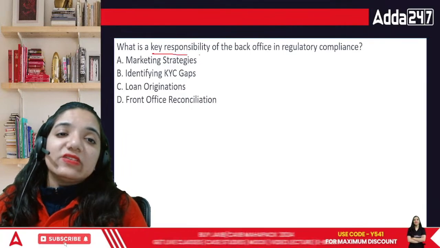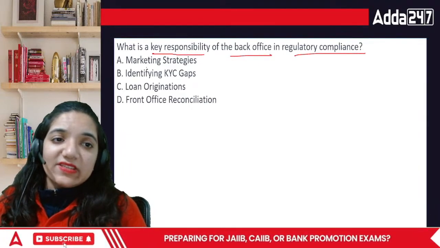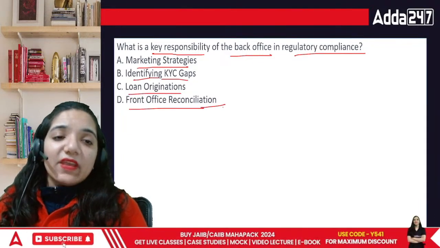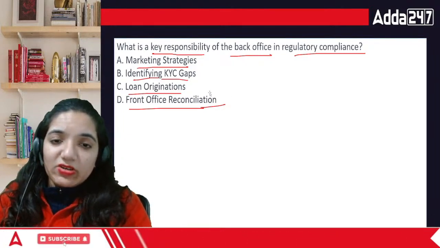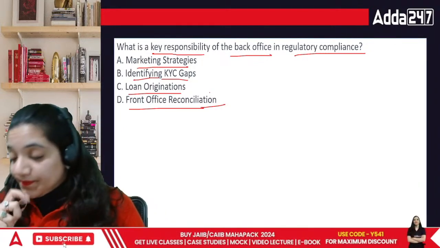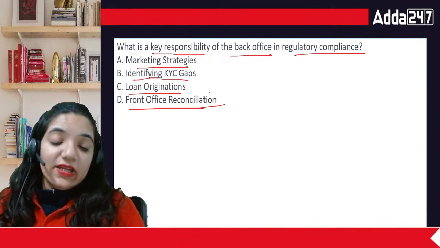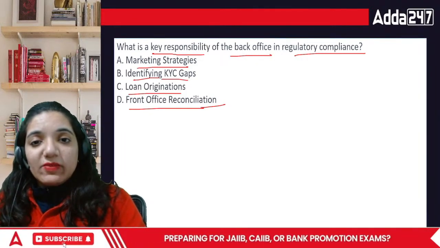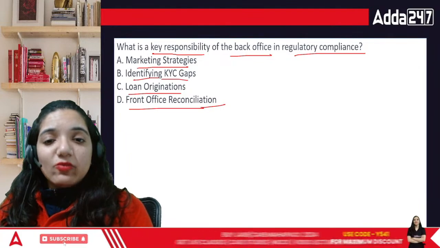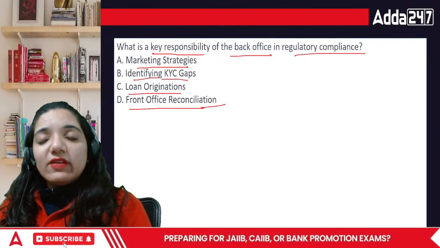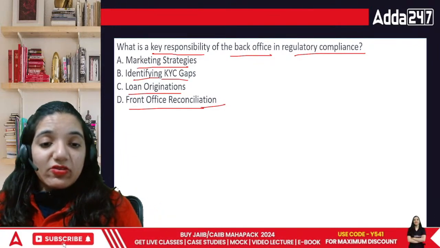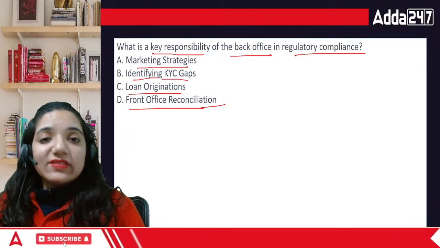Now, what is the key responsibility of the back office in regulatory compliance? Marketing strategies, identifying KYC gaps, loan origination, or front office reconciliation? Front office reconciliation, as we already know, is not their part. But what are they looking at in terms of regulatory compliance? See, someone is taking a loan and has deposited their papers. Now, if I have deposited my papers, they will have to review them. What is happening in those things, and what are we going to do about it? So regulatory compliance is about the documents I'm submitting: are they true or not? The authorization of the same. All those important things are to be taken care of.